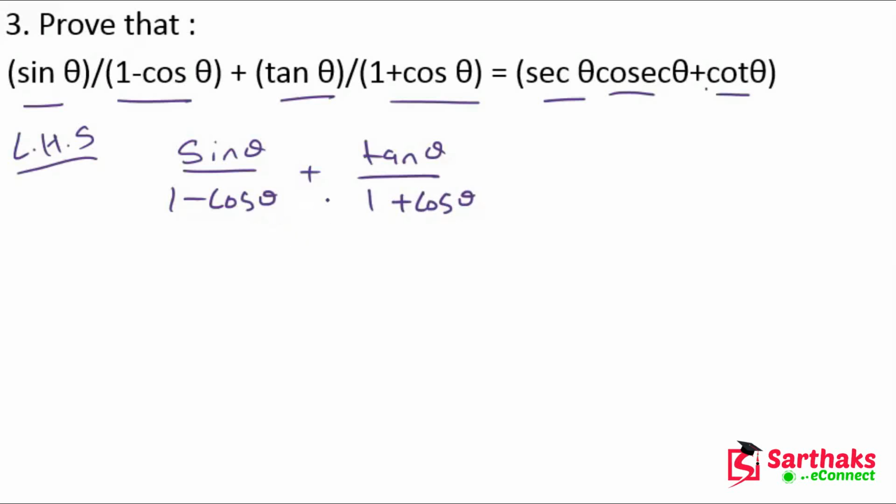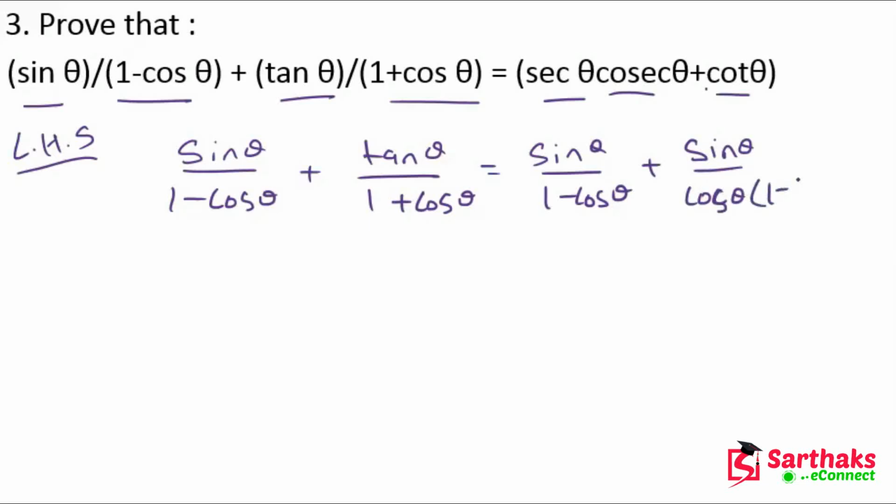My dear friends, this tan theta we have to convert into sin and cos. So we get sin theta upon 1 minus cos theta plus sin theta upon cos theta into 1 minus cos theta. Now let's take the LCM.